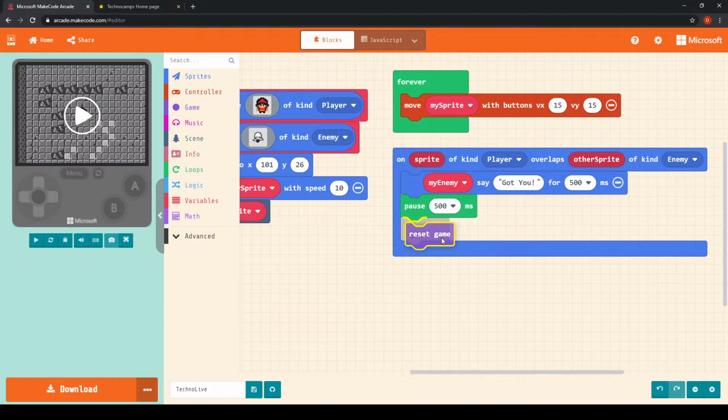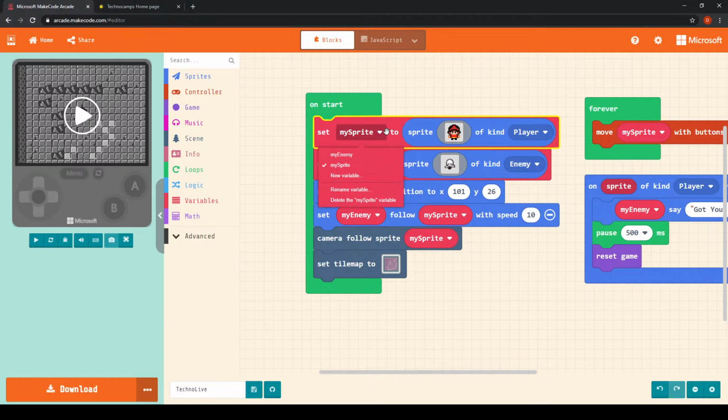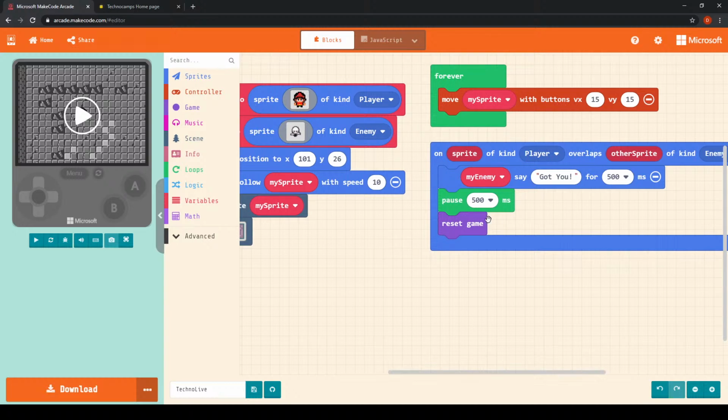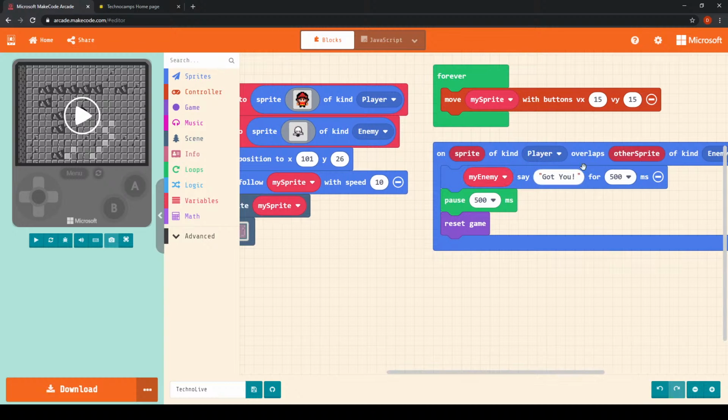And I'm going to put that block after the pause. So to just summarize this block of code here, we have on sprite of kind player overlaps other sprite of kind enemy. So when our player sprite overlaps a sprite that's of kind enemy, which of course we can reference back to these two blocks here. We want the enemy sprite to say "got you" for 500 milliseconds, so that's going to appear, as we'll see in a second, like some kind of speech bubble.